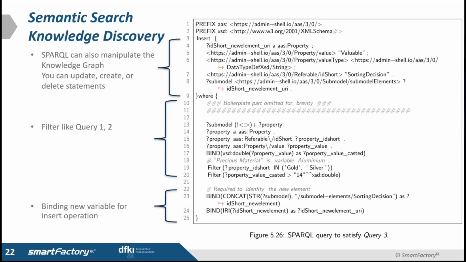And we also want to modify the knowledge graph. So with the SPARQL insert, update and delete, we can modify the knowledge graph and insert new triples. So here it's similar to queries 1 and 2 that we had. We can construct some new variables here to use in the insert clause. And in the insert clause, we create a property and we add that property to the submodel. So that happens dynamically.